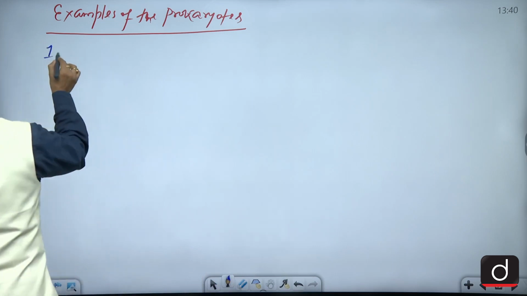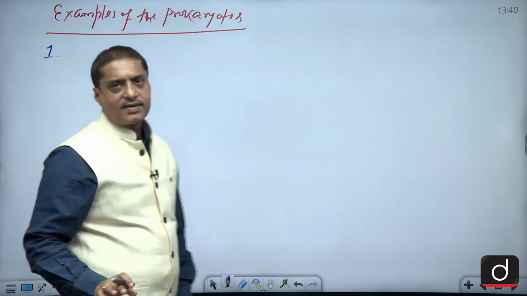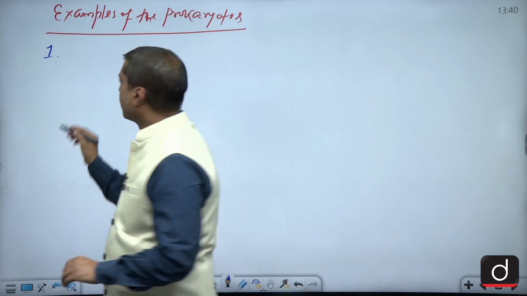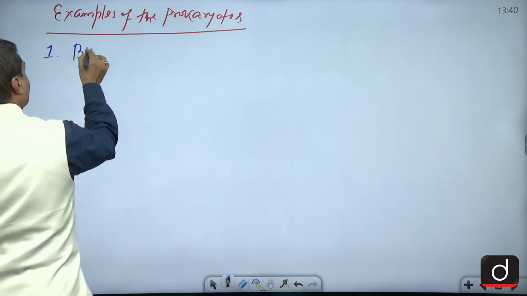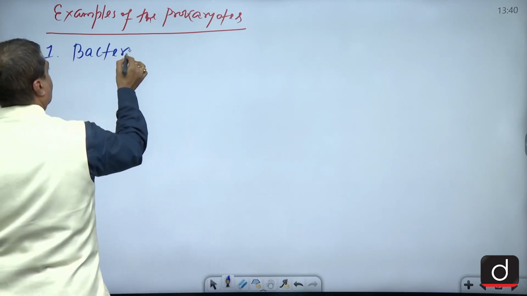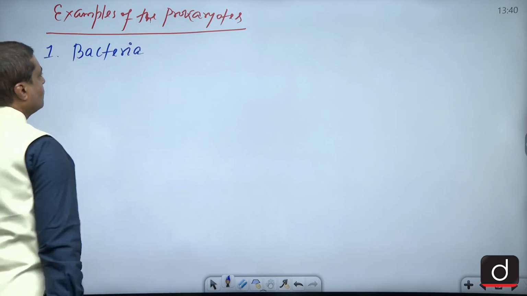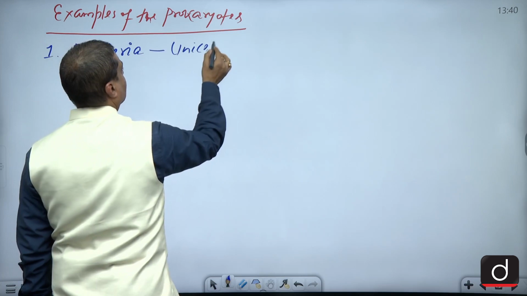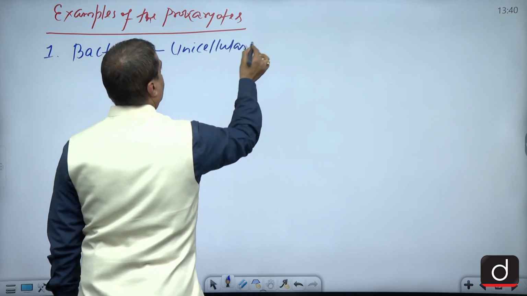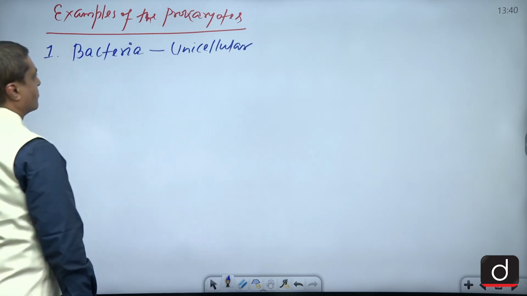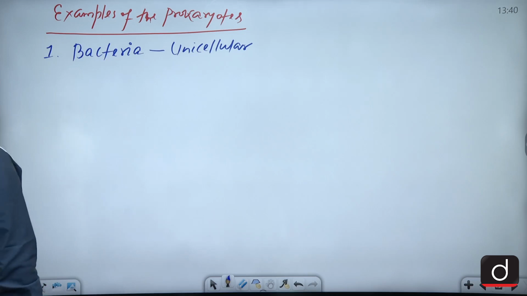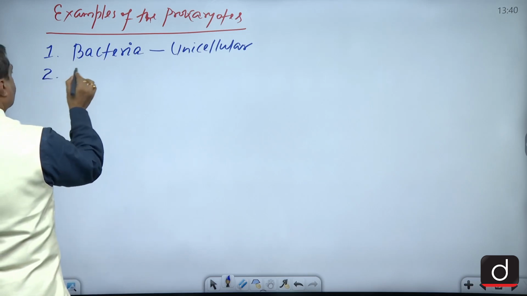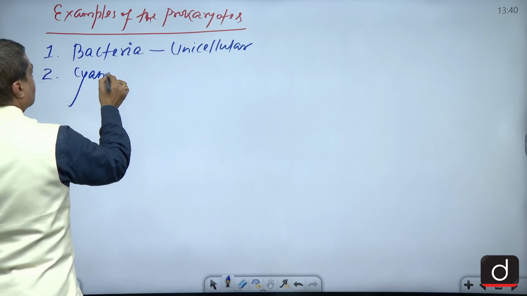The very first, I told you that bacteria is prokaryotes. So bacteria, of course, are unicellular. Then of course, the cyanobacteria.